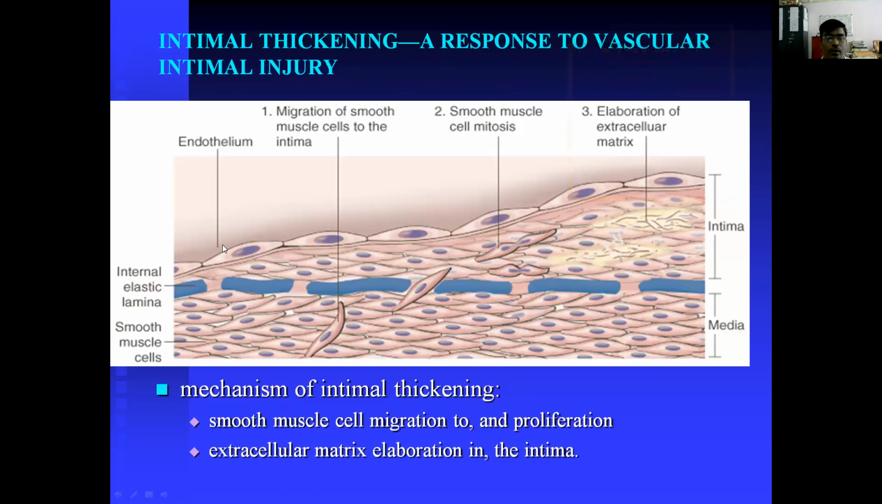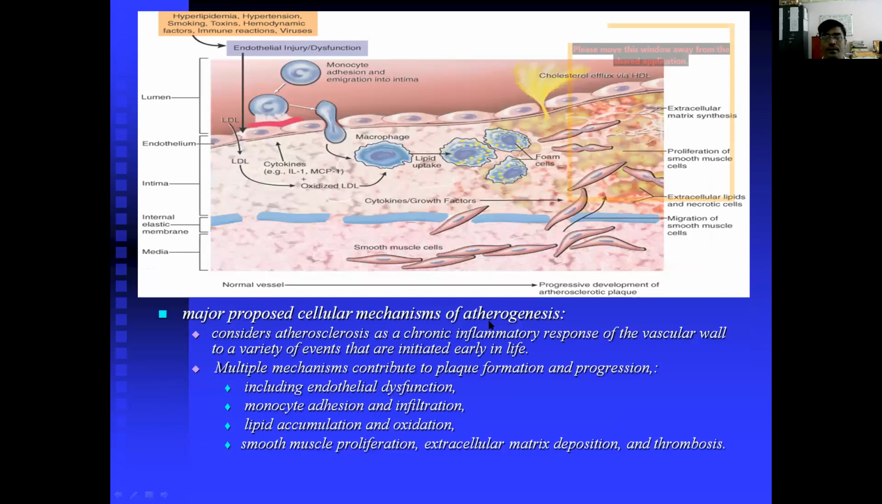Here you can see the endothelial cell. Here you can see the migration of smooth muscle cells to the intima. Okay. So smooth muscle cell mitosis, which means proliferation, and elaboration of extracellular matrix. Okay. So this is how, once the injury has occurred, the smooth muscle cells move towards the intima. You can see the mechanism of intimal thickening: the smooth muscle cells migrate, proliferate, and elaborate extracellular matrix in the intima. So this is the major proposed cellular mechanism of atherogenesis.